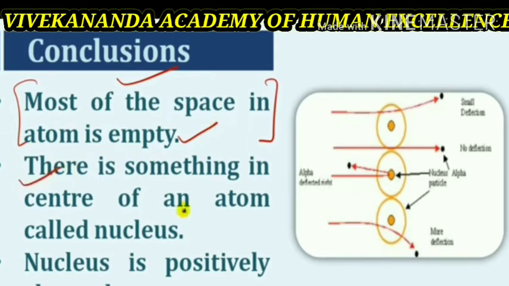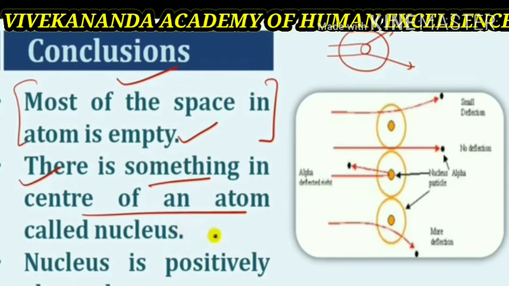According to the second observation, he said there is something in the center of an atom called the nucleus. So, when alpha rays try to pass through the gold foil, they are deviated at a small angle by the nucleus. That part is the positively charged part, called the center or nucleus of the atom.